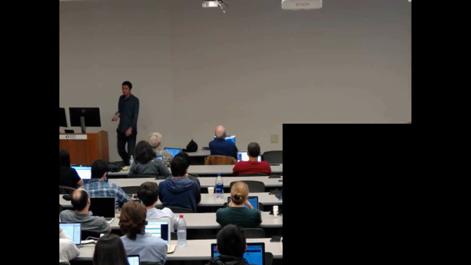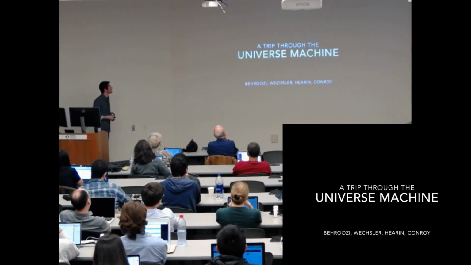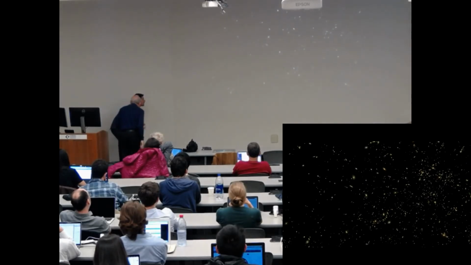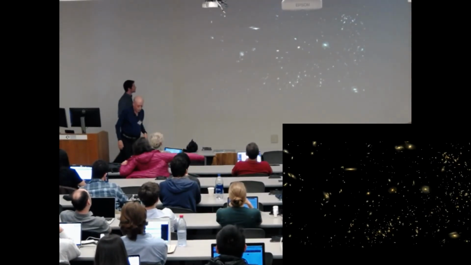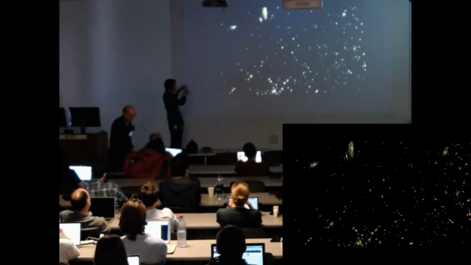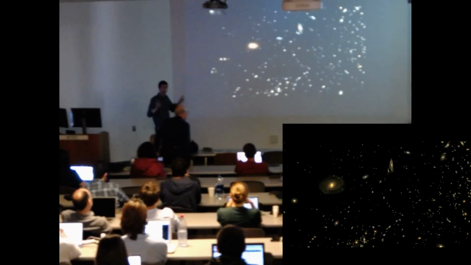Okay. So going on, I wanted to show you a movie of what one of these mock universes looks like. So this is a fly-through of redshift 0. So galaxies are populated in the Bolshoi-Planck simulation, and then we're flying through the redshift 0 mock universe.